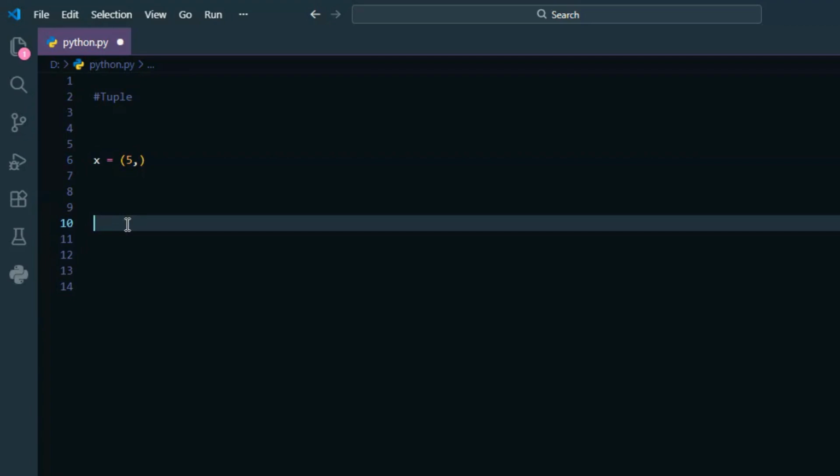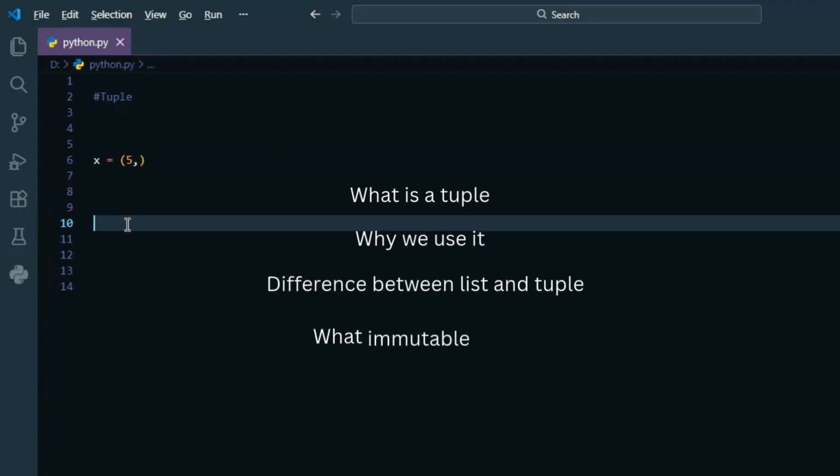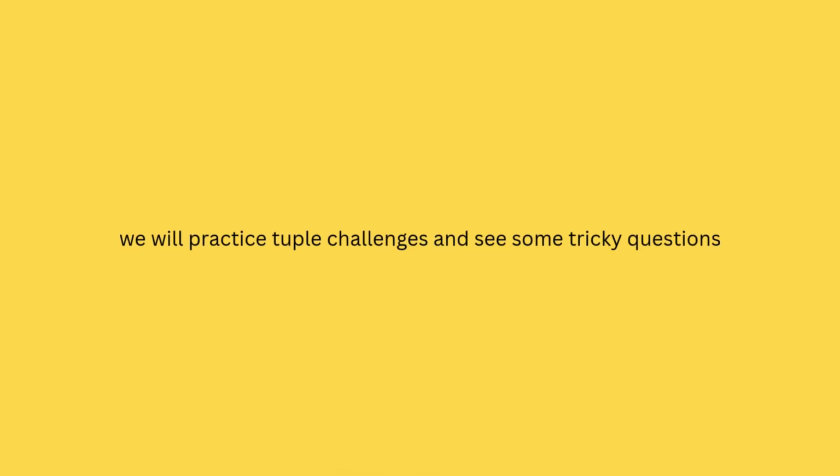So today we learned what a tuple is, why we use it, the difference between list and tuple, and what immutable means. In the next video, we will practice tuple challenges and see some tricky questions.